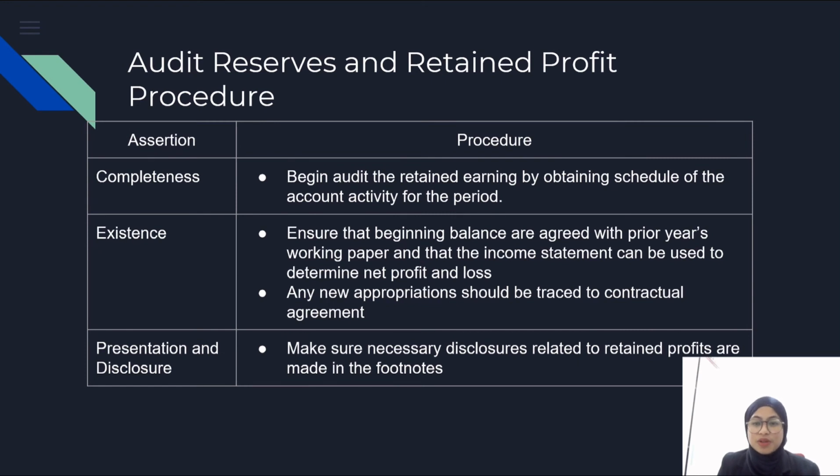Next, move to the audit procedure. The procedure of audit of reserve and retained profit is concerned with audit assertions. Firstly, begin the audit of retained profit by obtaining a schedule of the account activity for the period. Next, the auditor needs to ensure that the beginning balance agrees with the prior year's working paper so that the income statement can be used to determine the net profit or loss. Lastly, the auditor needs to make sure that the retained profit is reported under the reserve and surplus categories on the liability side of the balance sheet. And the auditor needs to make sure necessary disclosure related to the retained profit is made in the footnotes.